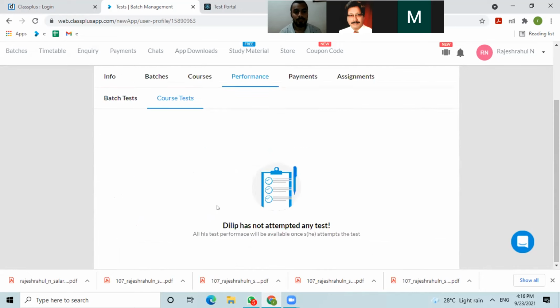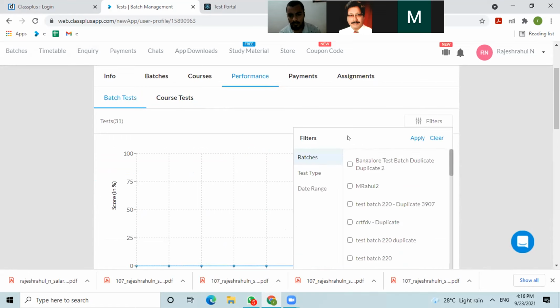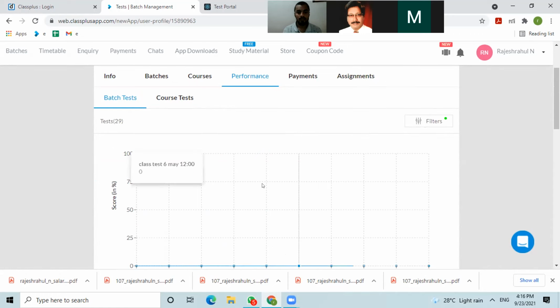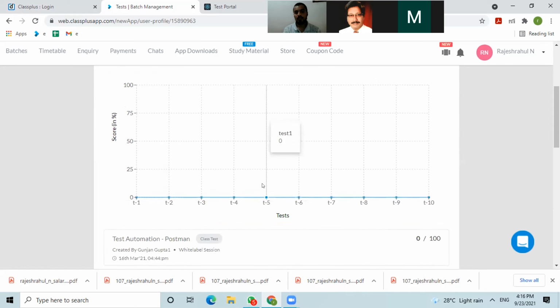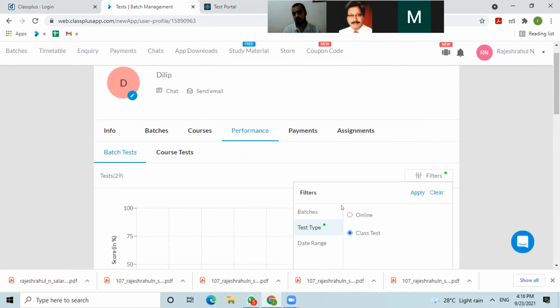Yes, sir. Here there is an option where you can see the performance of the students in a flow chart. However you conduct the examination, it will appear in the same way. In which month you have conducted it, how the previous exam result was, and how this month's result is will be very clear. The student also comes to know, and you can clearly see his performance and his details by batch and by examination.